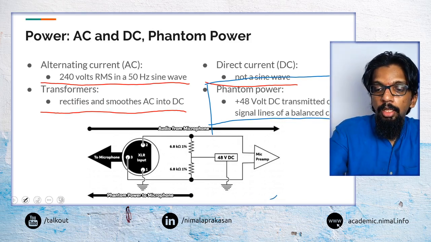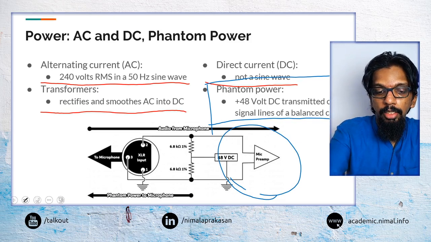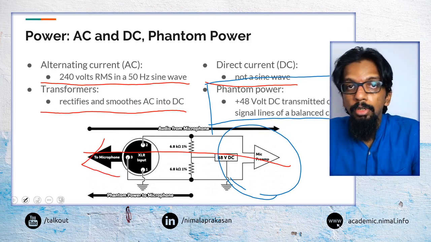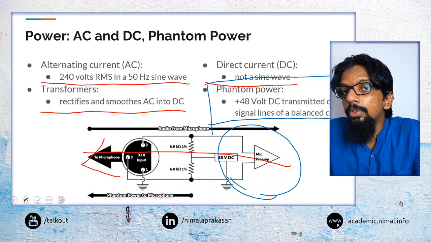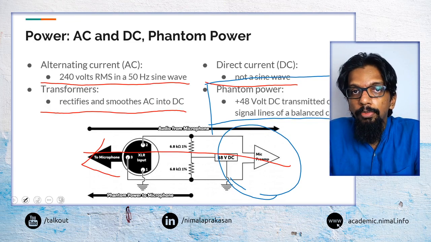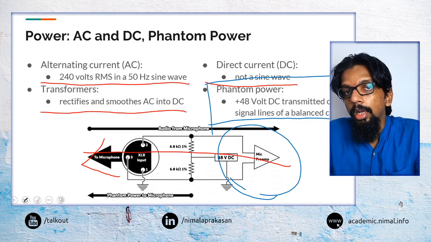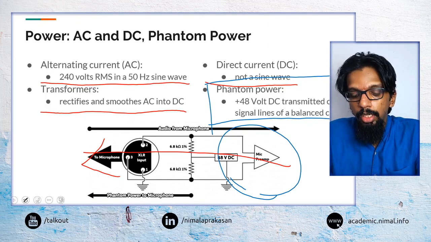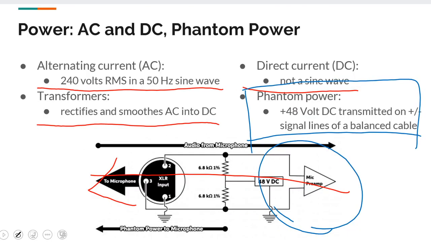So say from our amplifier end, we could send some power to our microphone, and especially when we are using a condenser microphone. We will look at microphones in the coming weeks, but for condenser microphones, we need to have power to power them.